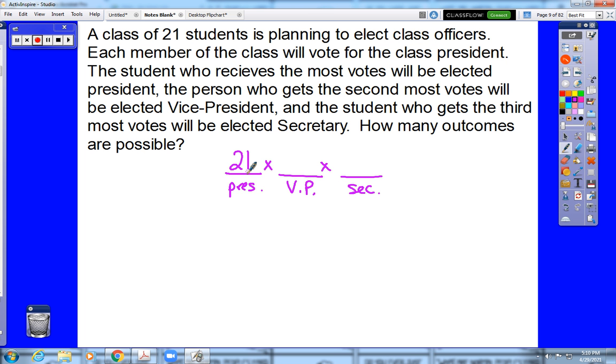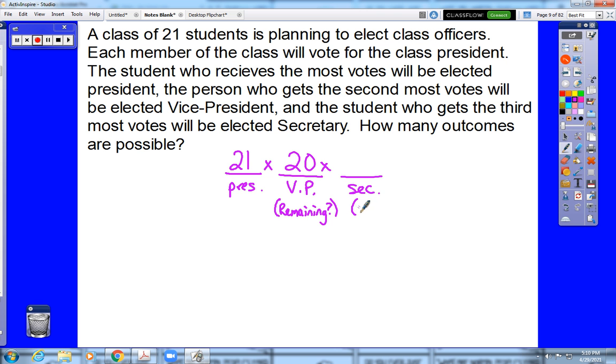Now, once somebody has been named the president, they cannot also be the vice president. So we ask ourselves, how many options are remaining? And the answer is, if one person is president, there are still 20 choices for the vice presidency.